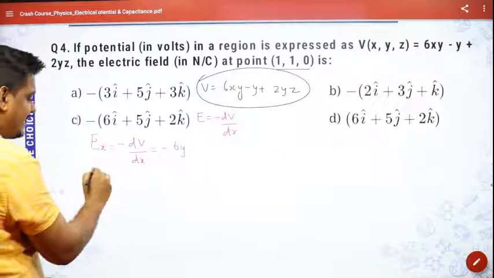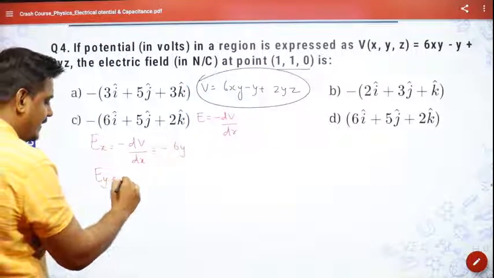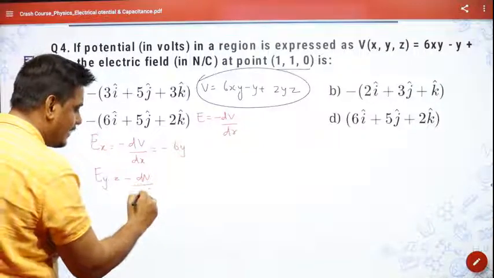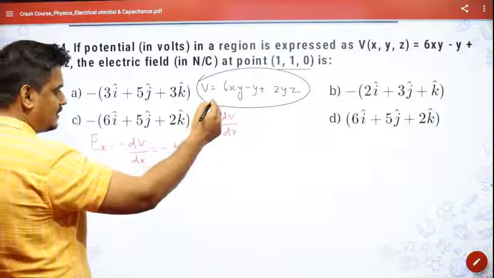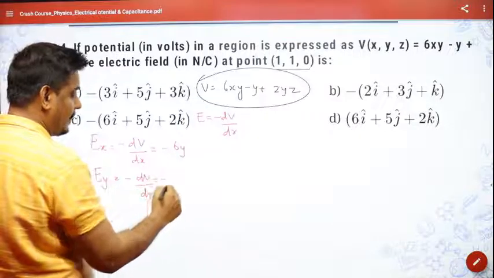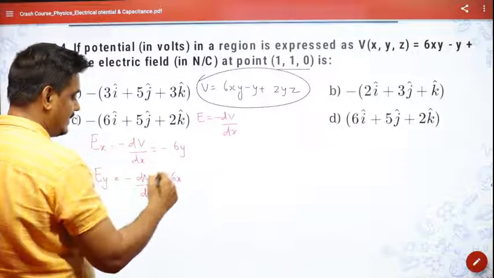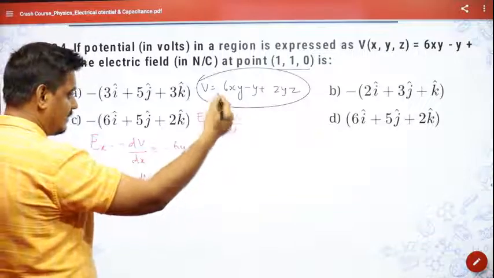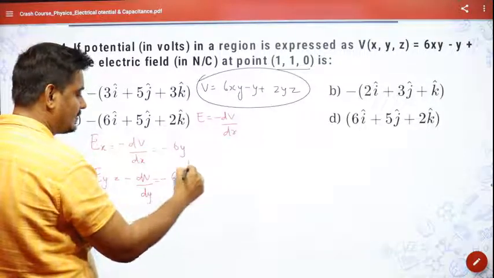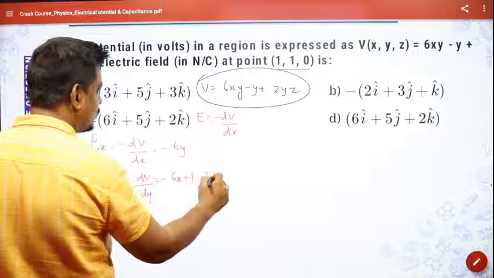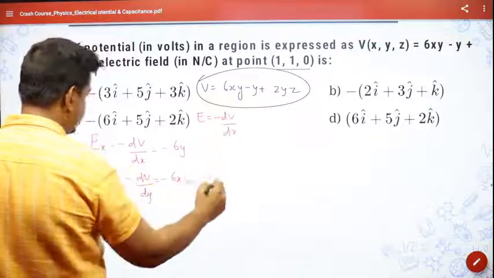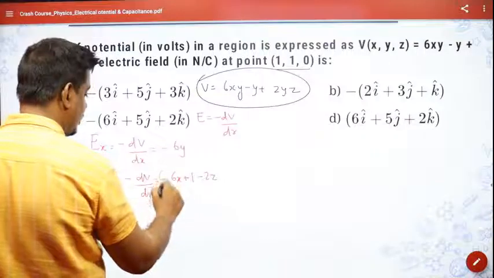In the same way, the electric field along y, Ey, will be equal to minus dV by dy. The first term will become minus 6x, the second term will become plus 1, and the third term will become minus 2z. I hope you're understanding this.